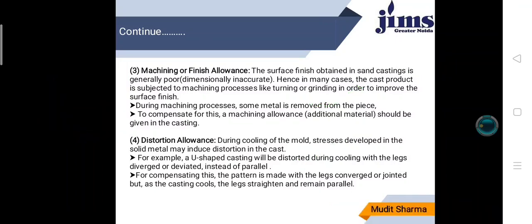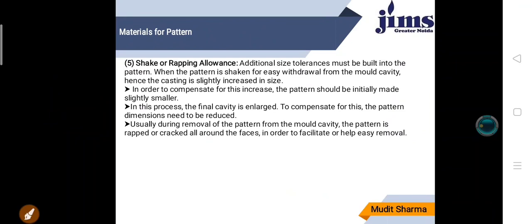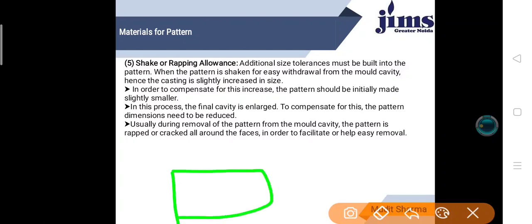Okay. Next, shake or wrapping allowance. What is the shake and wrapping? If this is the mold casting, and this is the pattern, if I am going to remove this, then it is disturbed vertically and horizontally. Then in the fourth direction we give some allowances which compensate this.